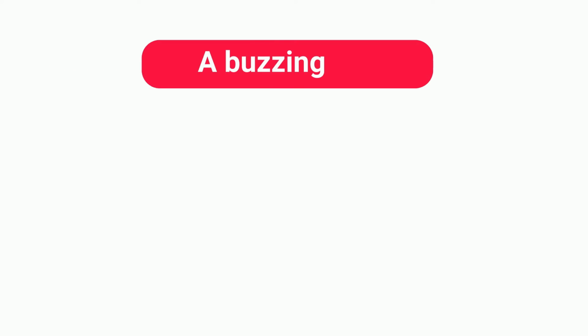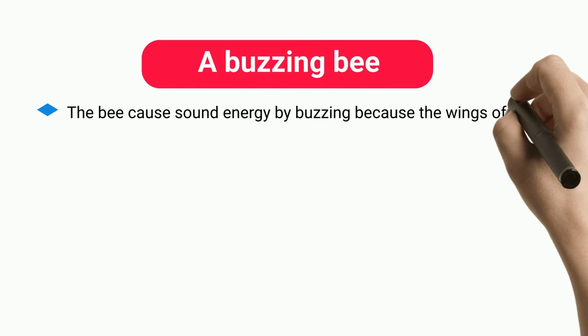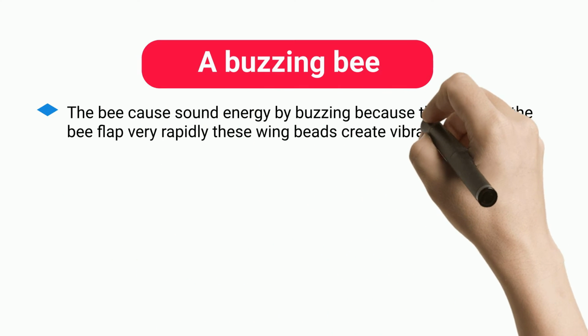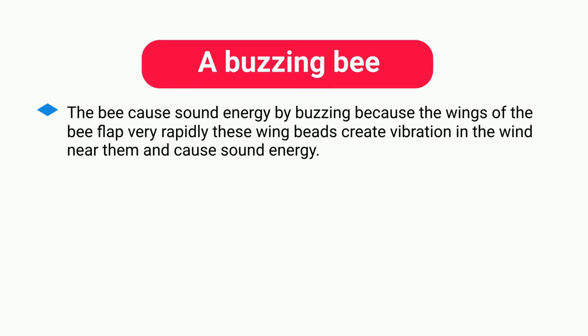A buzzing bee. The bee causes sound energy by buzzing because the wings of the bee flap very rapidly. These wing beats create vibration in the air near them and cause sound energy.